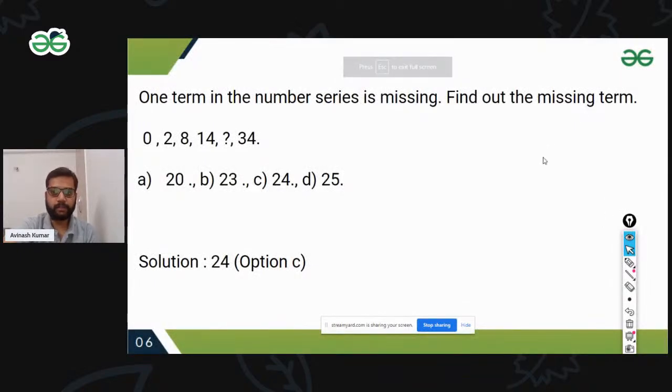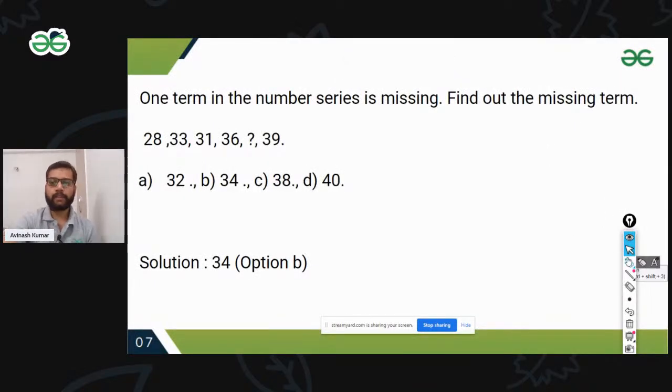Okay, now the next question. What is our next question saying? Again, the same thing: one term is missing. 28, 33, 31, 36. See the pattern of the series. 28, 33, it's increasing. Then it's decreasing. Then again increasing. Then again it should be decreasing and then increasing.